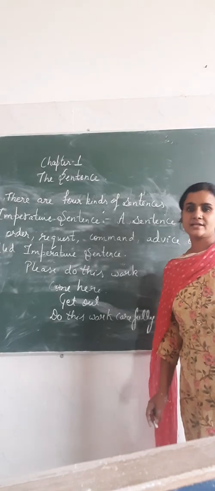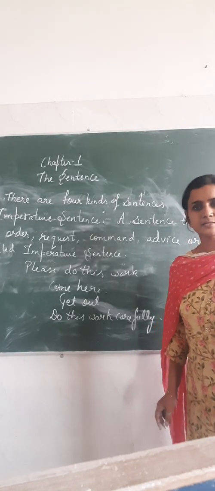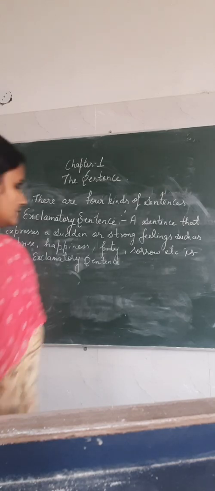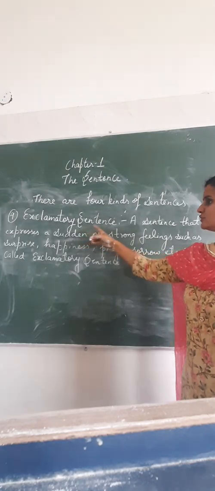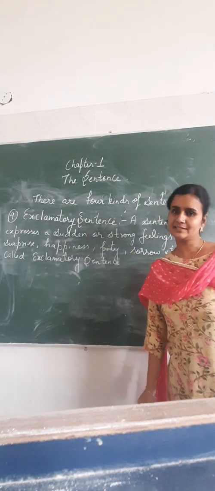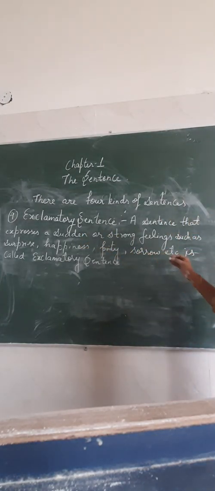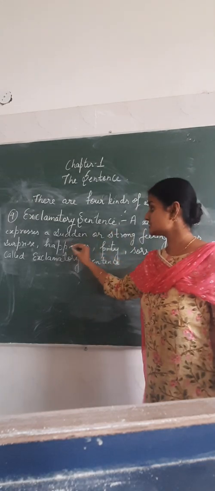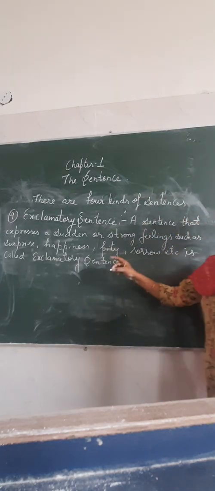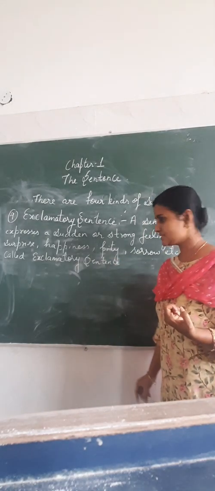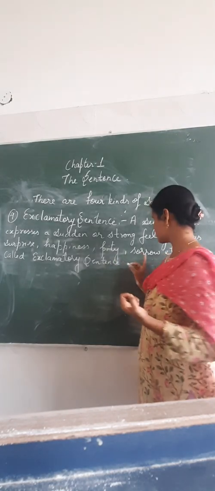Now the last kind of sentence is exclamatory sentence. So students, the fourth kind of sentence is exclamatory sentence. Here you all can see the definition. A sentence that expresses a sudden or strong feeling like surprise, happiness, pity or sorrow.